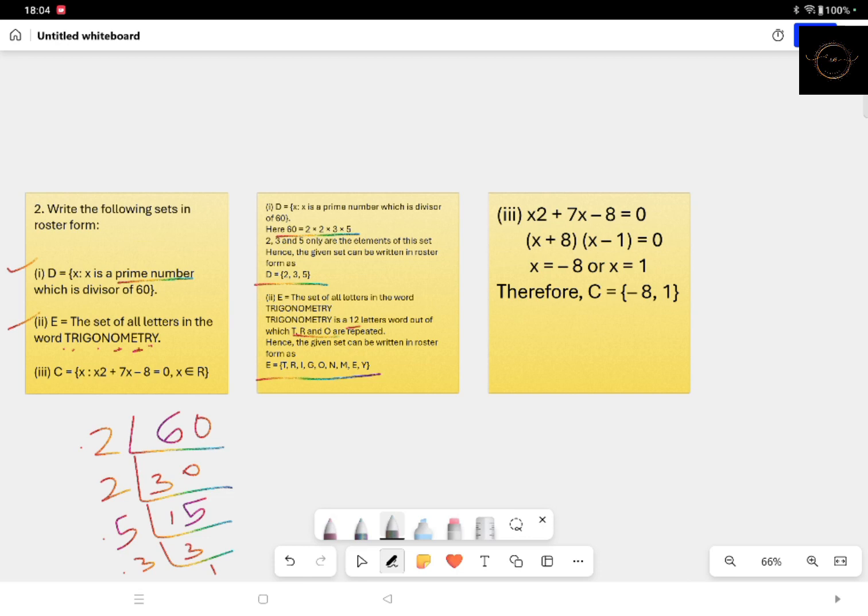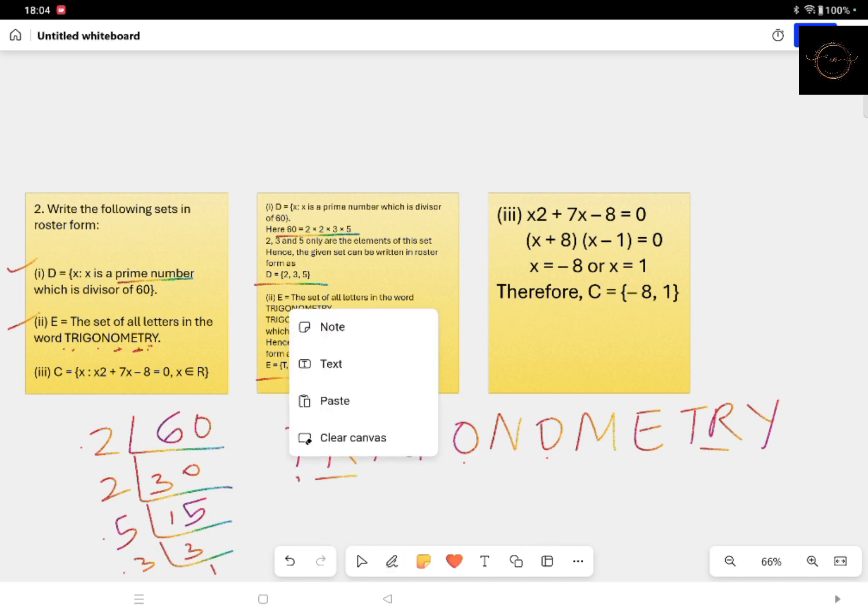Then R, already written, so you cannot write R once more, so Y. If you write each letter once: T, R, I, G, O, N, M, E, Y. Look, there are 2 times R, 2 times O, and 2 times T.